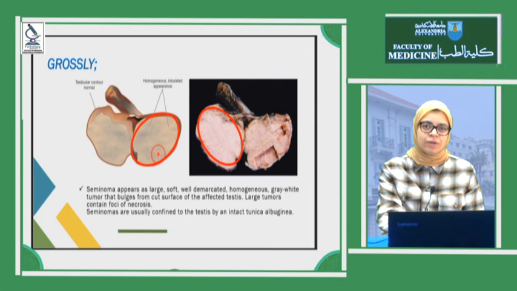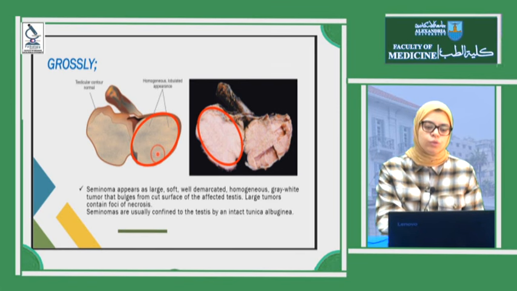Grossly, this tumor has a characteristic appearance. We all know that when we describe a neoplasm, we have a common description. It is a lump, ill-defined, grayish-white, hard in consistency. This is all typical for seminoma. But here there is a characteristic thing: the cut section of this seminoma is homogeneous. It is very rare to detect necrosis or hemorrhage in seminoma, only in very large tumors.